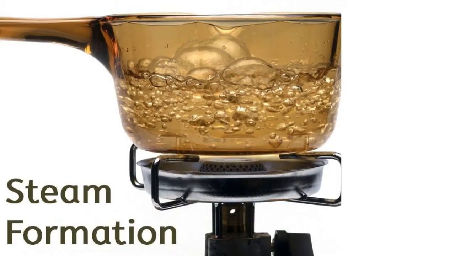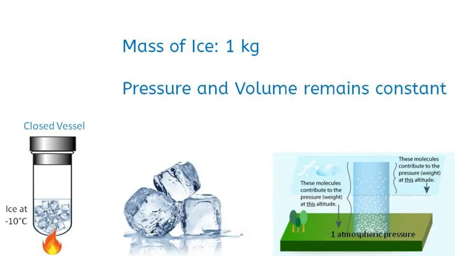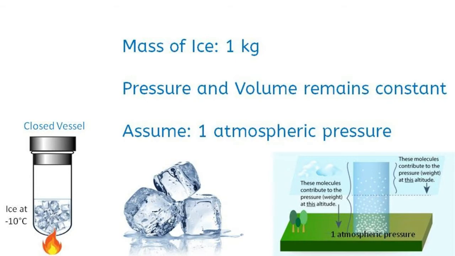The procedure of steam formation for working or process heating is as follows. Let us start with 1 kg of ice taken in a closed vessel at minus 10 degrees Celsius, which is less than the freezing point. Since the vessel is closed, its pressure and volume will not change. Let us assume that 1 atmospheric pressure is acting on the vessel.